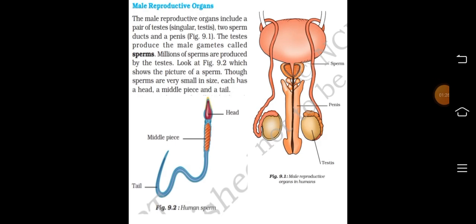Male reproductive organs. The male reproductive organs include a pair of testes, two sperm ducts, and a penis. The testes produce the male gametes called sperms. Millions of sperms are produced by the testes. Look at the figure 9.2, which shows the picture of a sperm. Those sperms are very small in size, each has a head, a middle piece, and a tail.